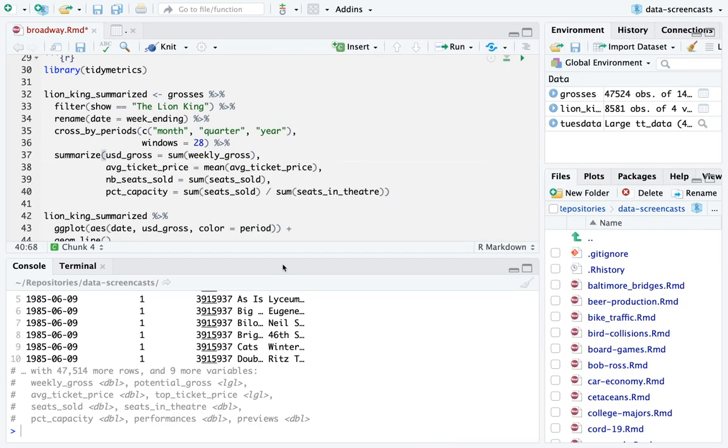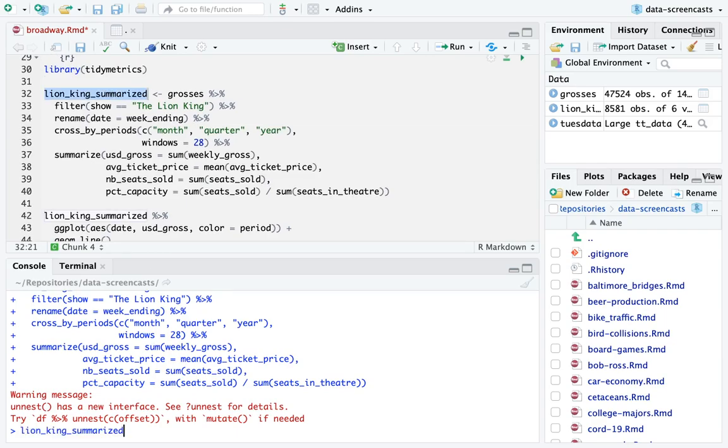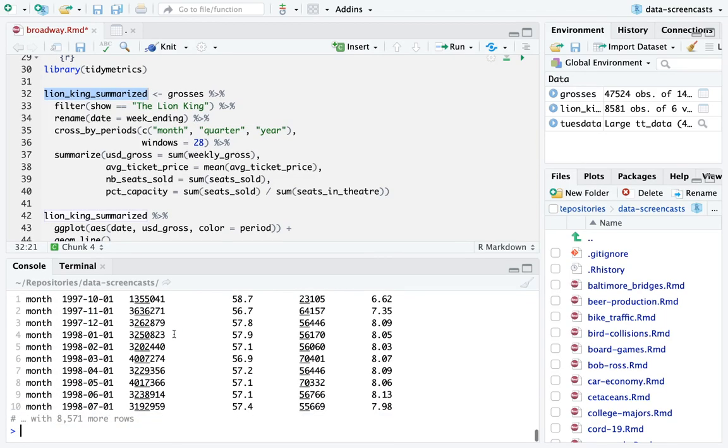I don't want to do the average capacity because the capacity could change in the course of a month or a year or a period. So this would be the story.